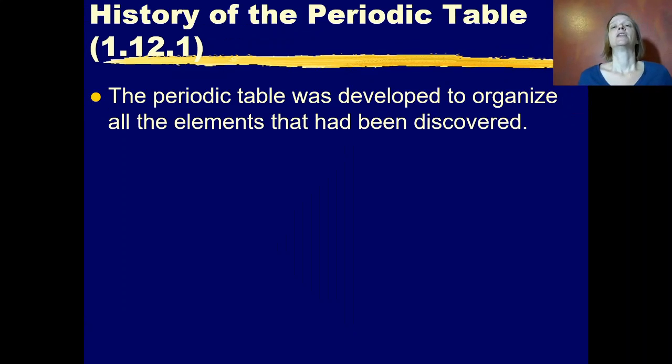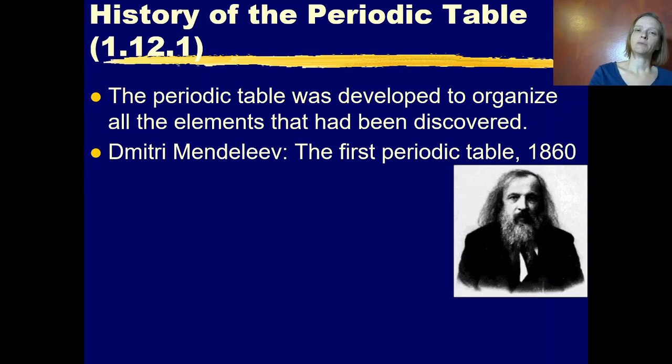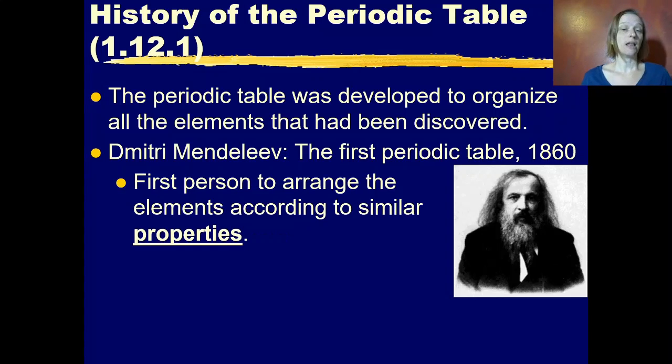So, the periodic table was developed to organize all the elements that had been discovered at that time. And Dmitry Mendeleev was responsible for coming up with the first periodic table. Basically, he noticed that certain elements had similar properties. And so he arranged the periodic table so that all of those elements with similar properties were in the same column of his periodic table.